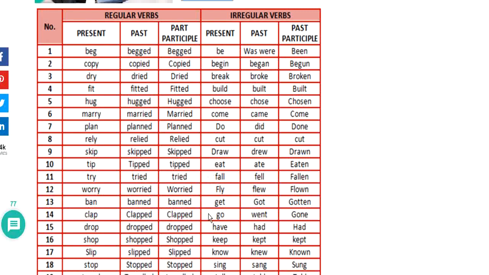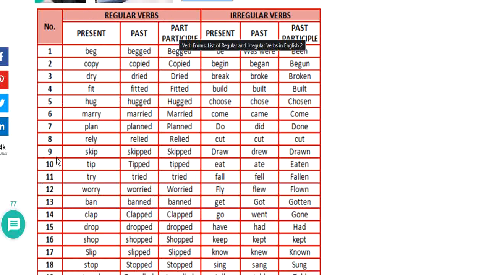Okay? And also, we have the so-called irregular verbs. These are the list of irregular verbs in the past tense. We have here the regular and the irregular, and they are divided into 3 columns. The first column is the present form, the second column is the past form, and the third column is the past participle. So remember, it is past participle.